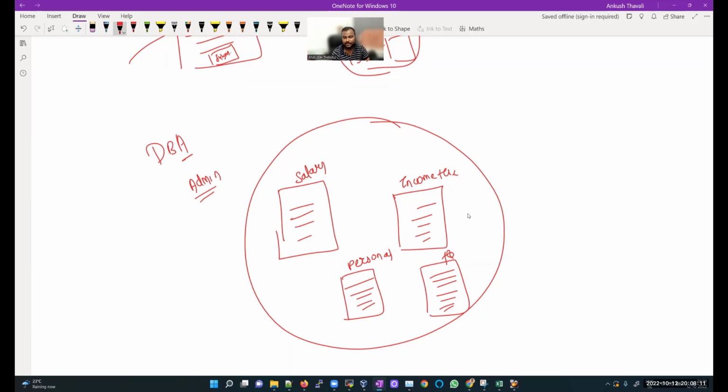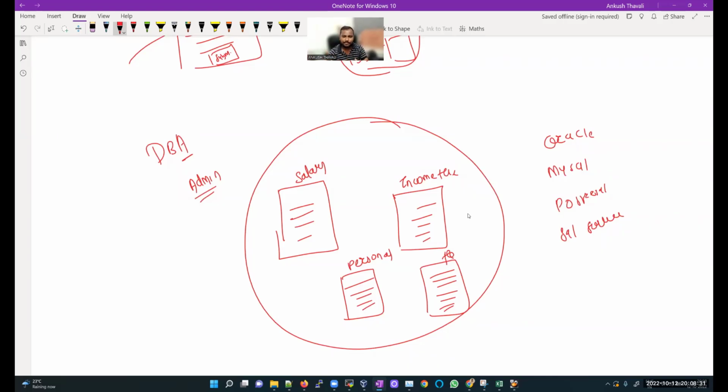In the market, in our IT industry, we have different databases. We have a database called Oracle, a database called MySQL, a database called PostgreSQL. Okay, we have a database called SQL Server. Likewise, we have multiple different databases.